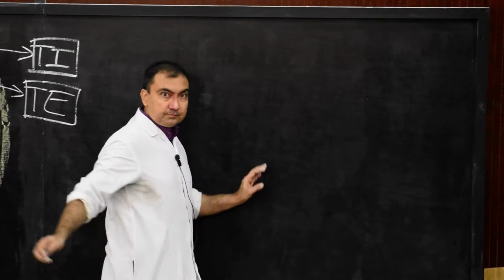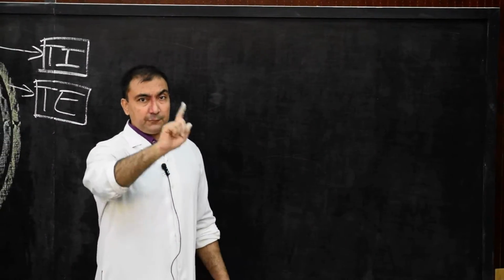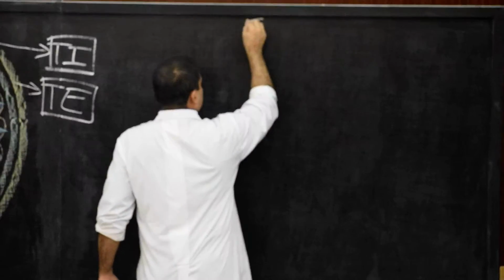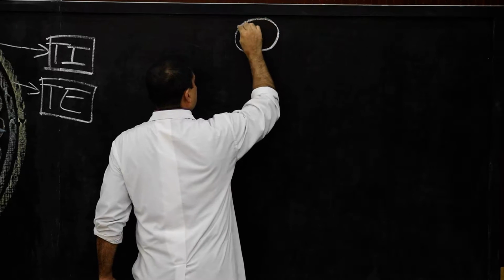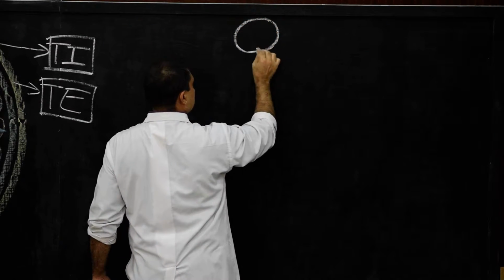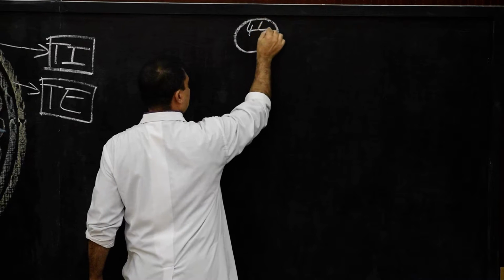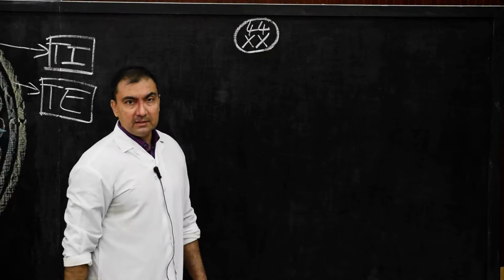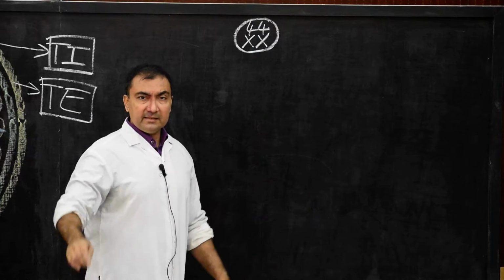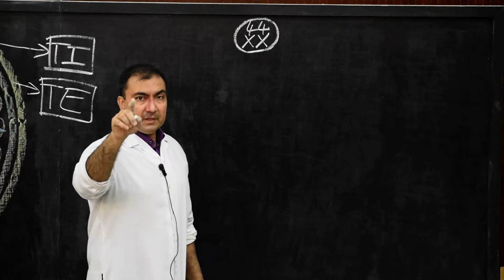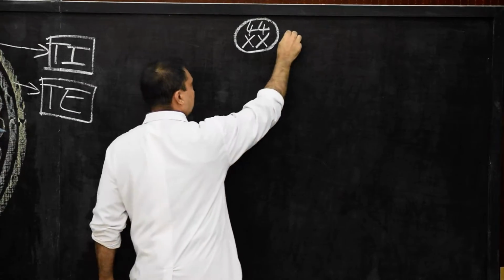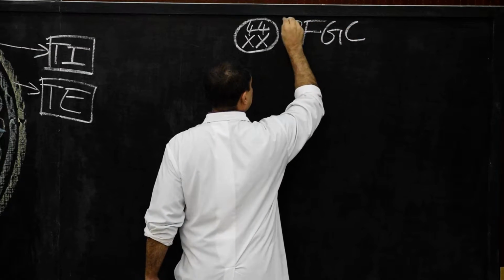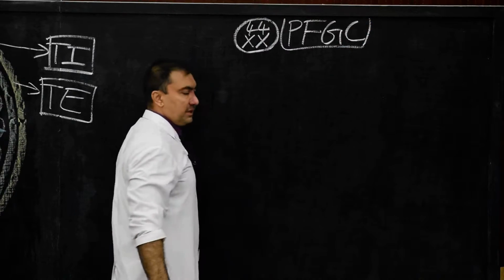Please come here with a flow chart. This flow chart is very important in oogenesis. Now the flow chart goes like this. Here we show one round cell, and that round cell we will show 44 autosomes plus 2X chromosomes, diploid nature, and we will name this as the primordial female germ cell.